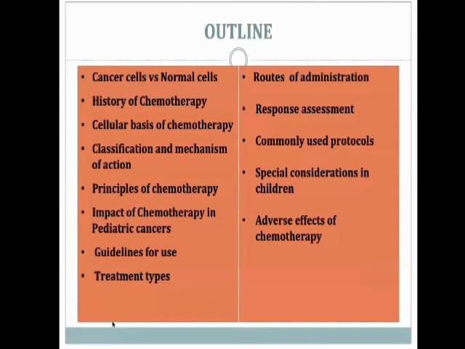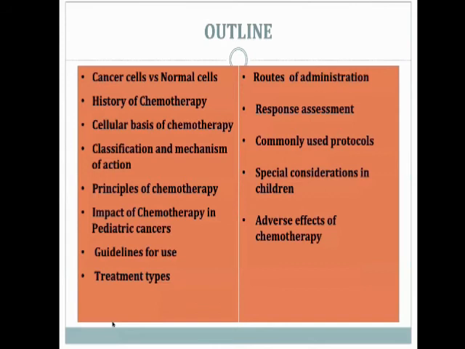All the other drugs we have learned in our second year of pharmacology only control the disease. But if there are drugs which aim at eliminating the disease, there are only two, that is antineoplastic agents and antibiotics, and that is why they are treated as a different class of drugs altogether and are called chemotherapy.